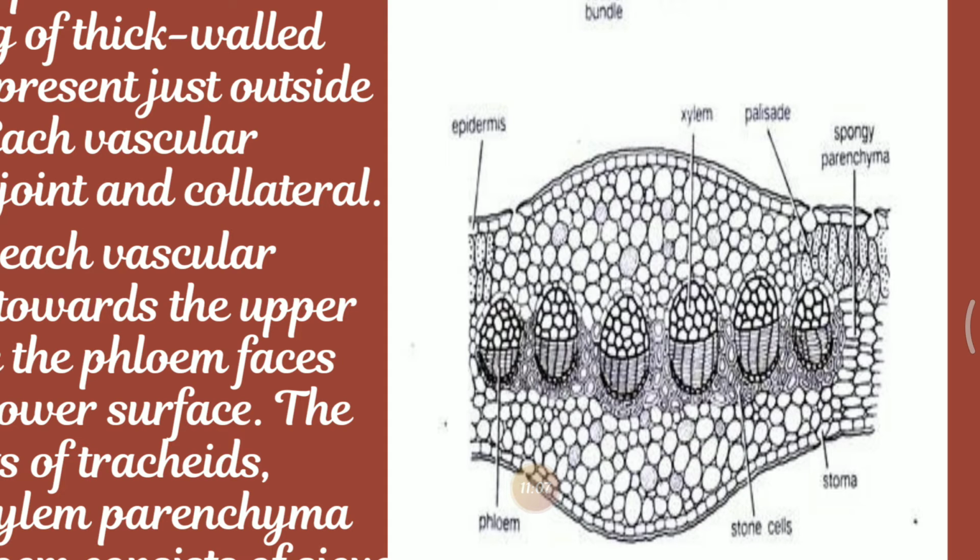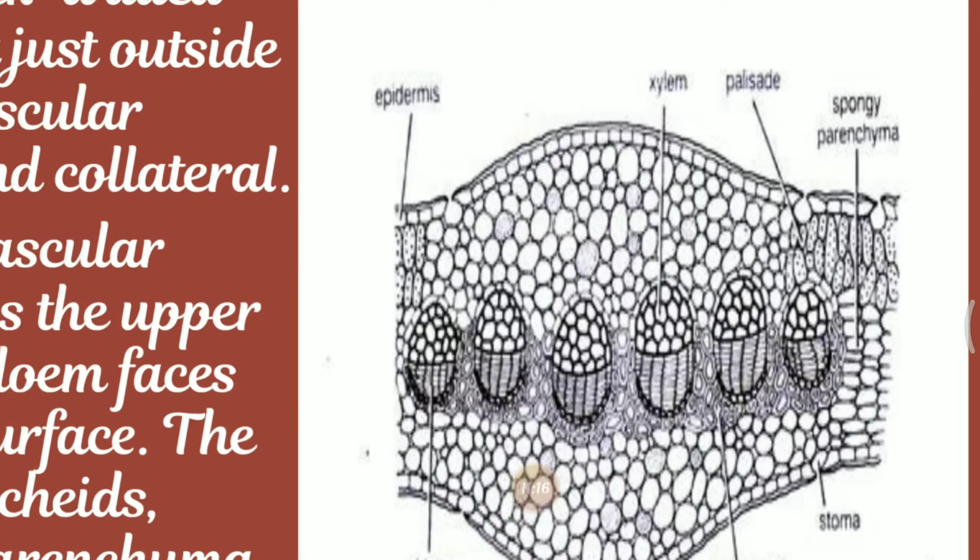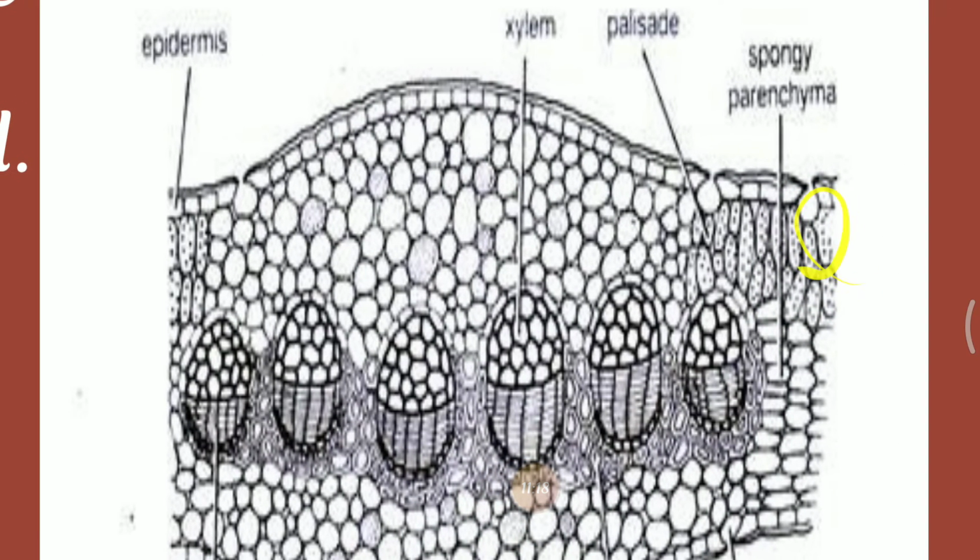Mesophyll: next to the epidermis is the mesophyll. It is differentiated into spongy parenchyma and palisade parenchyma. The palisade layer consists of a single layer of elongated cells. Here you can see they are very much elongated, rich in chloroplast.